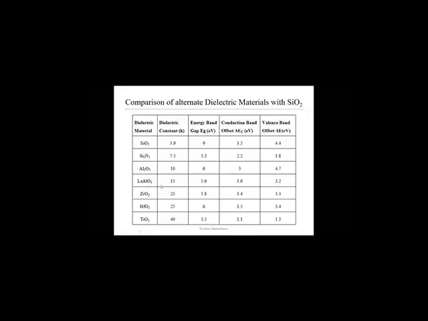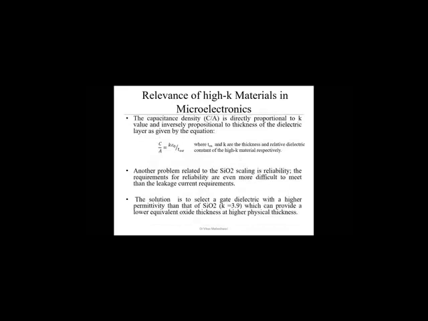Comparing with the other materials, zirconium oxide and hafnium oxide provide a better solution. Otherwise, some materials have very low or very high energy band gap. We have to check the energy band gap for the dielectric material also. Now we are talking about the prevalence of high K material in microelectronic devices. One of the important parameters is the capacitance density.